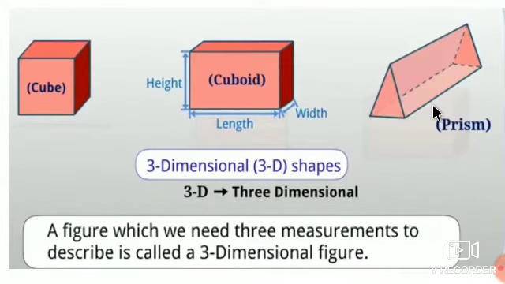Now the cube, cuboid and prism. This cube has length, it has width or breadth, and it has height also. This cuboid has three dimensions: length, breadth and height. A figure which needs three measurements to describe it is called a three-dimensional figure. In a cube, all faces are equal, so we can consider only length here, but it also has height, length and width. Okay.